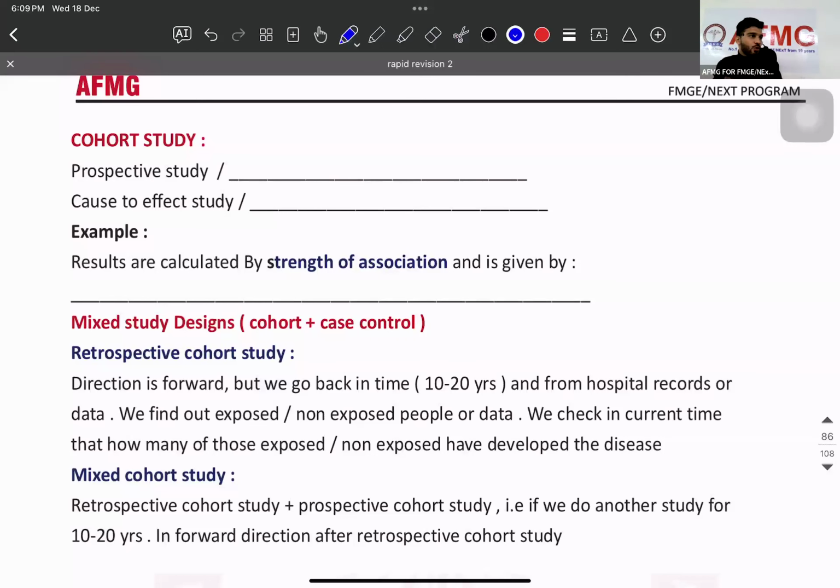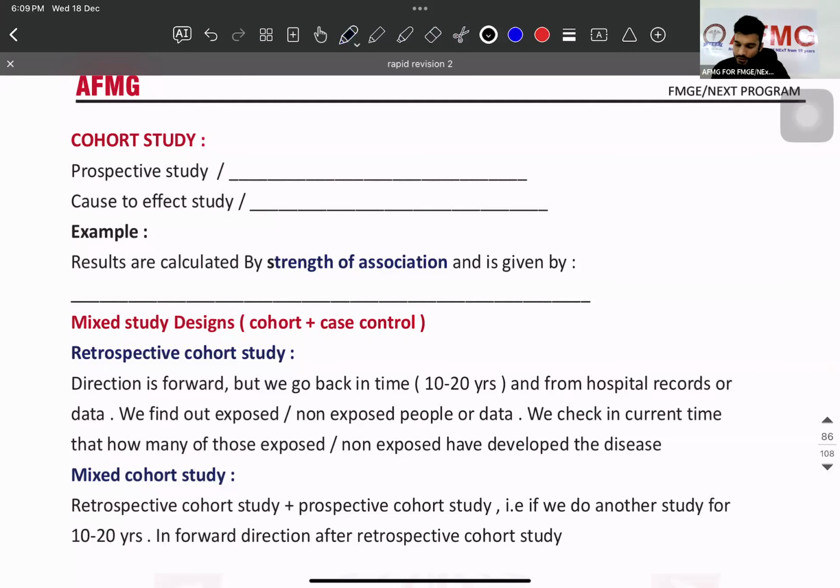That means disease is present. You're going from disease to find. Now diagnosis is here. What is diagnosis? Lung cancer. What you're trying to find now? Risk factor. So this is called as case control study. Okay. Forward में जाओगे तो cohort study. चलो. One question on case control is coming. One question on cohort is coming. One question on relative risk is coming. While solving the question, I will again repeat.